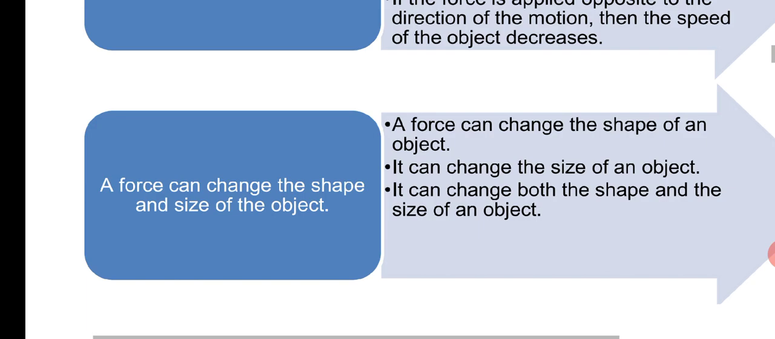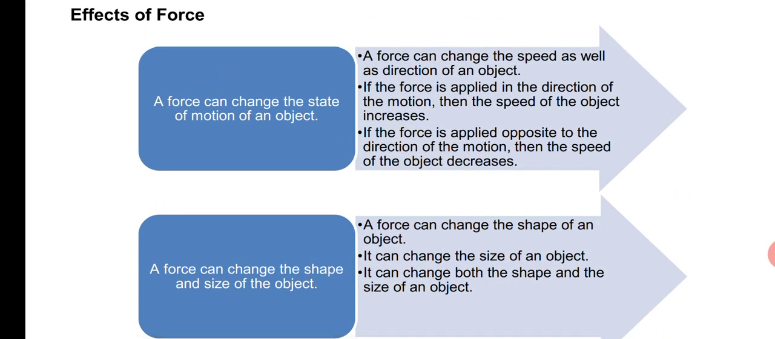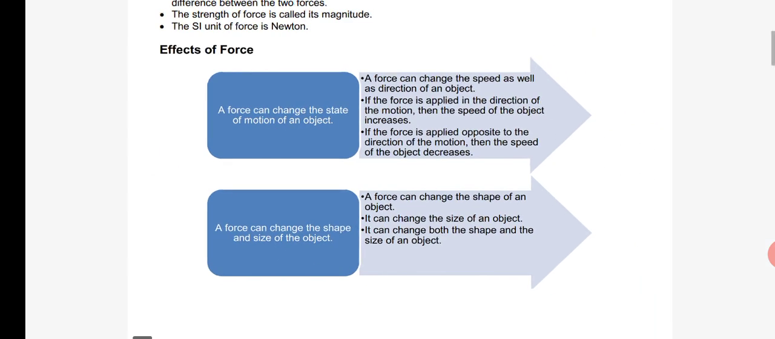These two are very important, so know these two. The first one is force can change the state of motion of an object, and the second one is force can change the shape and size of the object. In the first case, the force can change the speed as well as the direction of the object. In what condition will speed increase, and in what condition will speed decrease? When the force is applied in the same direction as the object, speed will increase. When the force is applied opposite to the direction of the object, what happens? Speed will decrease. And in the second case, force can change the size and shape of the object. Remember, these are the effects of force.